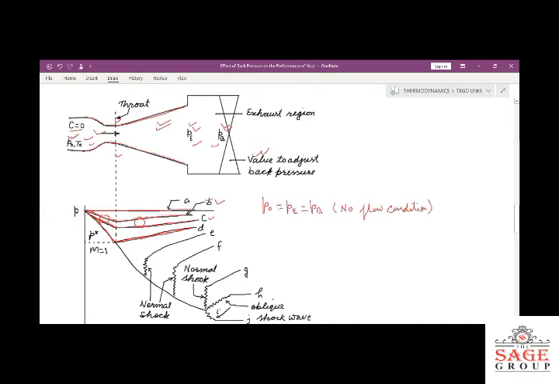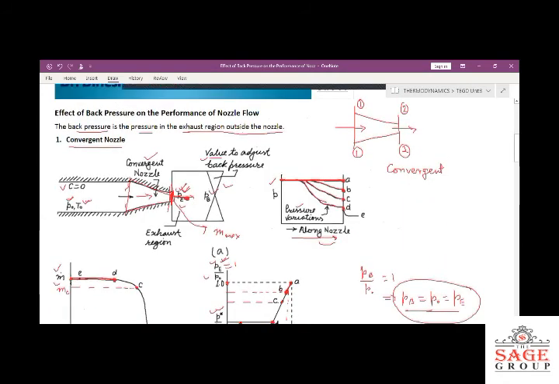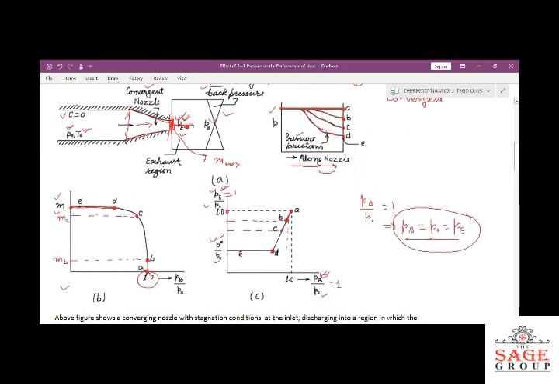Corresponding to a particular amount of pressure, as we have also seen in the first case, we get the Mach number equal to 1 at point D. This is the critical condition.